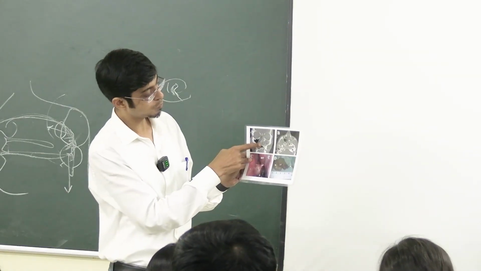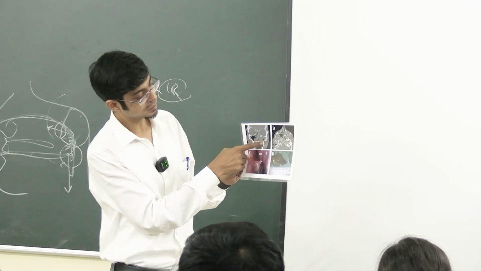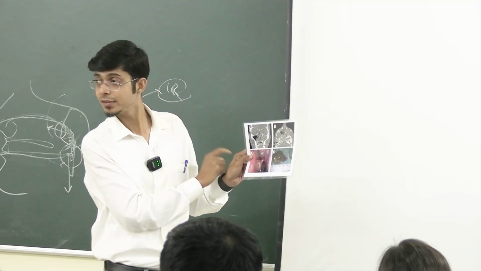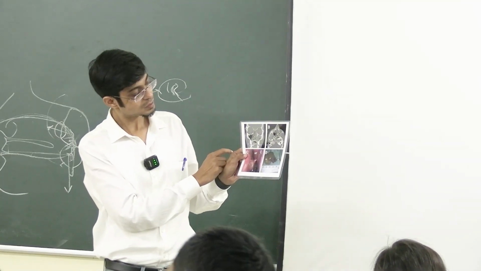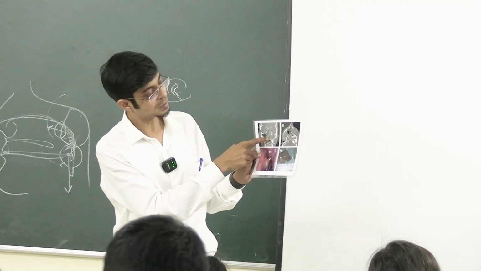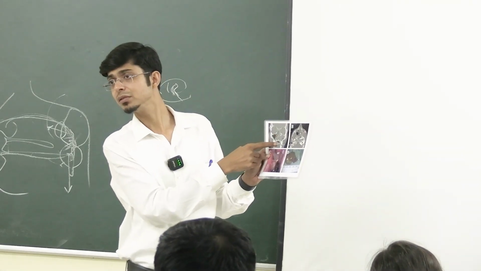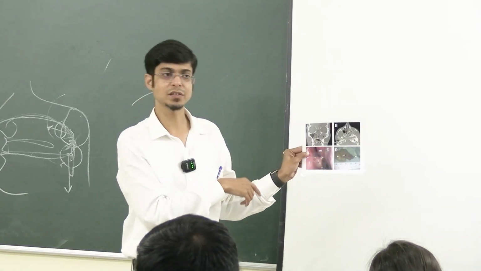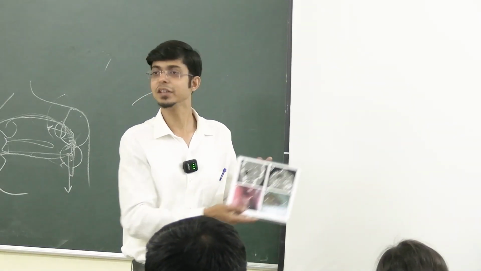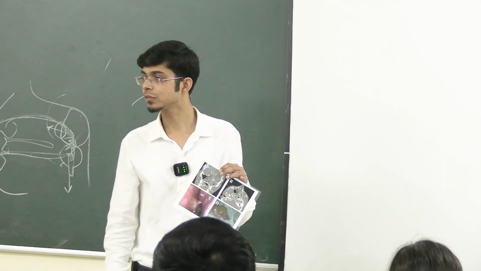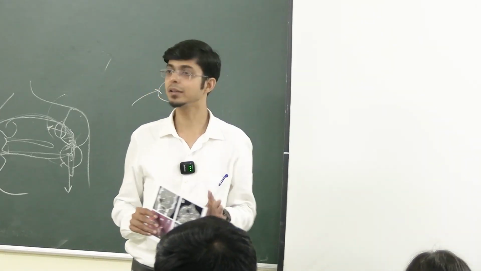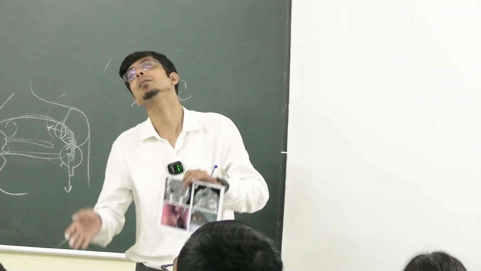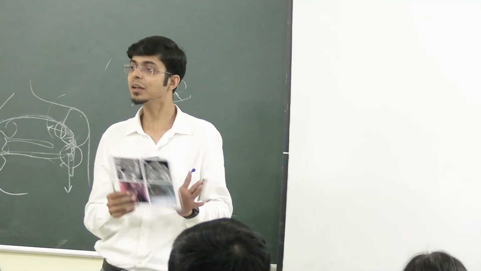Okay. So there is a homogeneous opacity involving the nasal cavity, the maxillary sinus, the left ethmoidal sinuses. Okay. So the examiner will ask you, and there is deviated nasal septum probably due to mass effect of the pathology, causing deviation of the nasal septum to the opposite side. Okay. Then comes what are the differential diagnosis. You never go in with polyp directly. Say homogeneous opacity, then when it comes to DD, then you say nasal polyp. So it can be a nasal polyp.